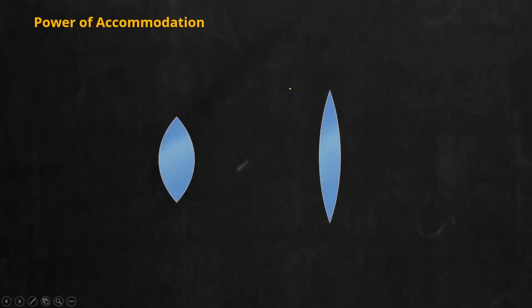So to understand power of accommodation, just recall whatever you have studied in chapter 10. Consider two lenses in front of you. Suppose I am marking this lens as 1, this lens as 2. First question, which lens is more curved? Compare the two lenses 1 and 2. Which among these lenses has more curvature, 1 or 2?